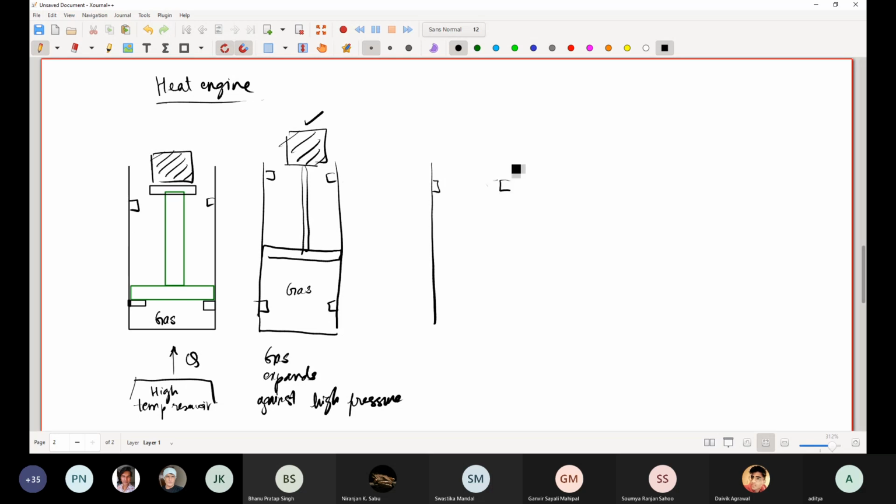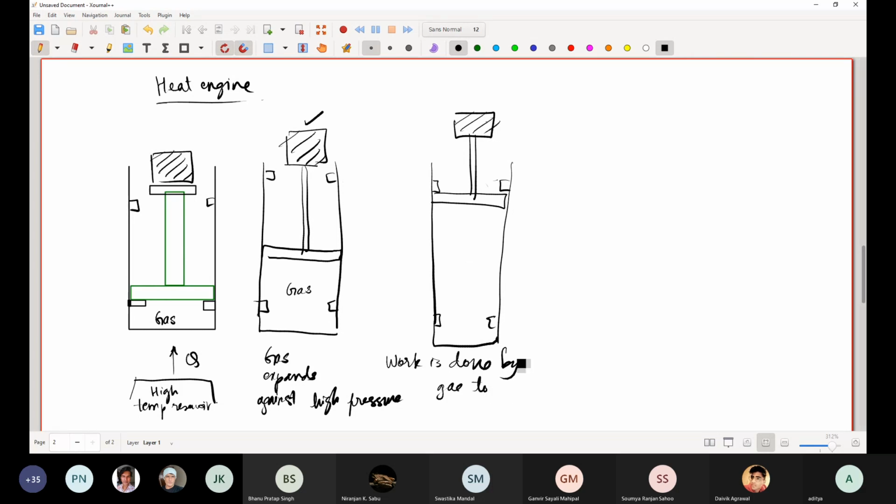So you have heated the gas so that eventually it hits the stops. Okay. Now at this point, you have essentially obtained a certain amount of work done, because work is done by the gas. Over here, work is done by the gas to lift this mass.